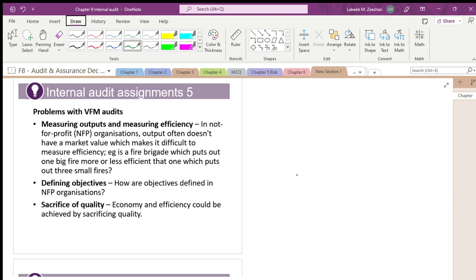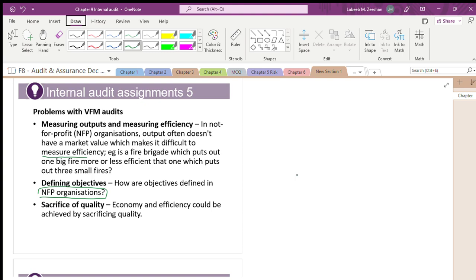Not for profit organizations, is it? Output often does not have a market value. Is it for not for profit organizations? Fine, not for profit organizations, service organizations, for them profit is not an objective, which makes it difficult to measure the efficiency. Is it right? Now, defining objectives: not for profit organizations are completely different from profit organizations. How are objectives defined for non-profit organizations? Definitely, every organization has its own specific criteria. Is it right? What happens?